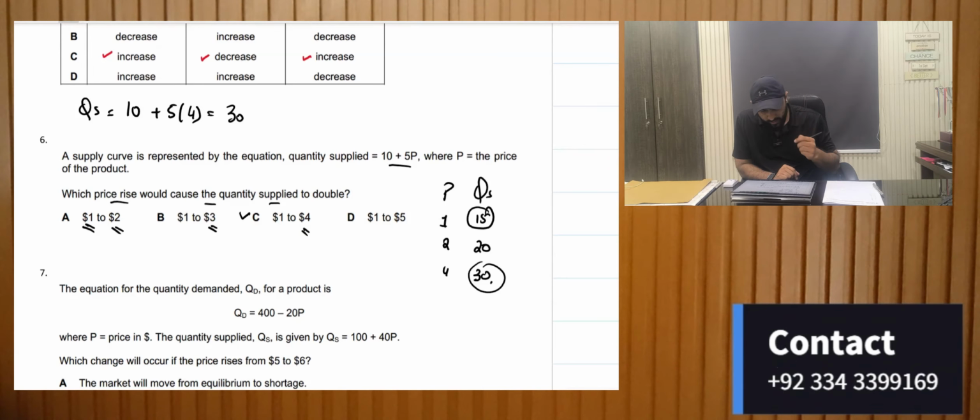Moving on to the next MCQ, which is another equation. The equation for quantity demanded for a product is 400 minus 20p. The quantity supplied is given by QS equals 100 plus 40p. Now this is a technical MCQ.